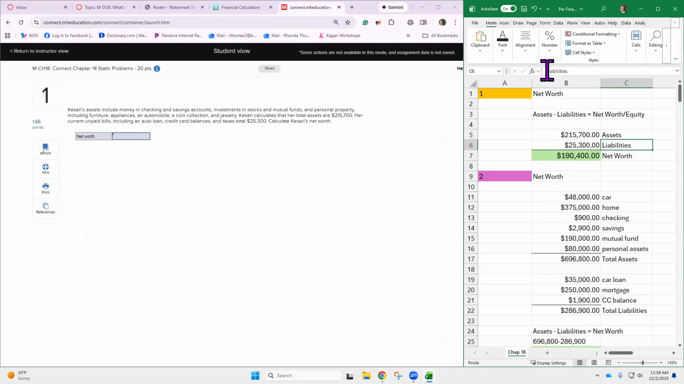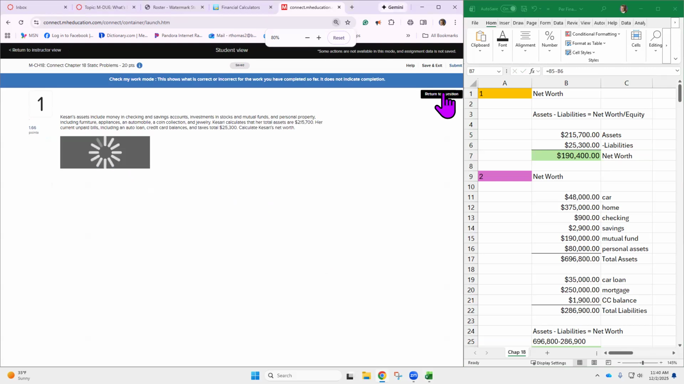You subtract the liabilities. Assets are what you own of value. Liabilities are what you owe or consider debt, and you simply subtract. So in this problem, what we have is $215,700 in assets. You subtract $25,300 and you get net worth, which is what is left over, of $190,400. Okay, that is correct.